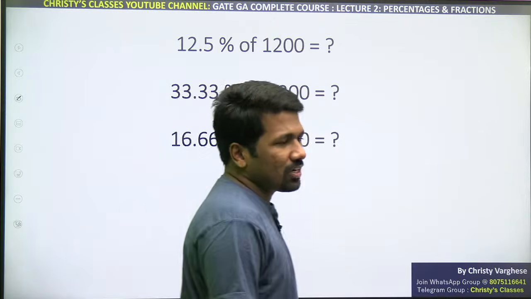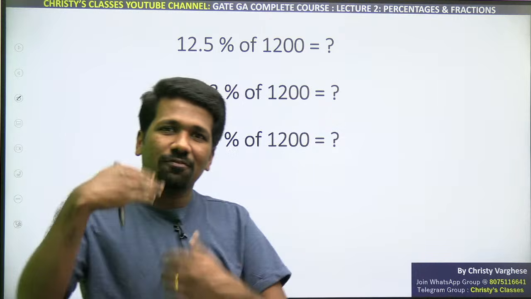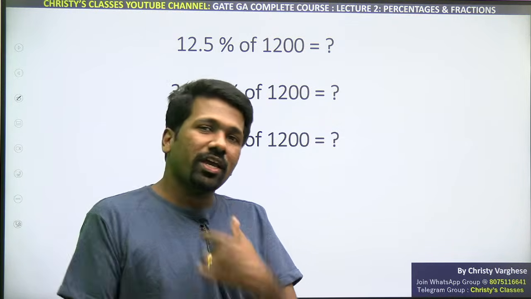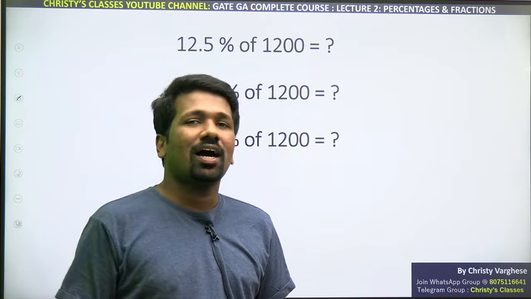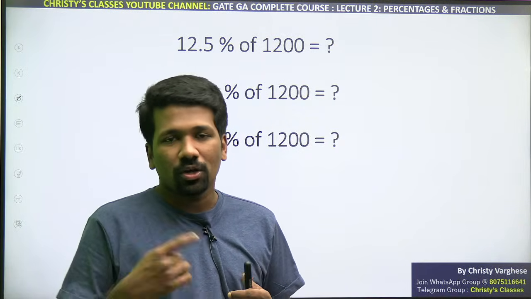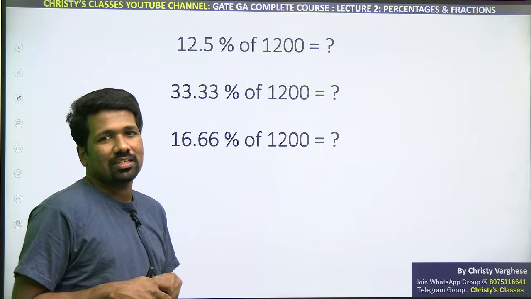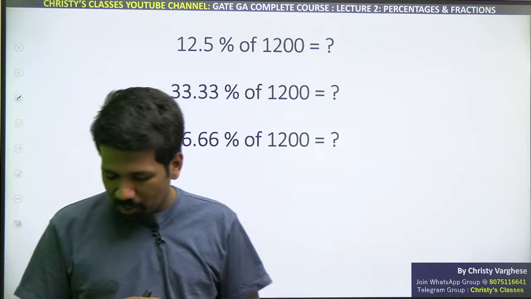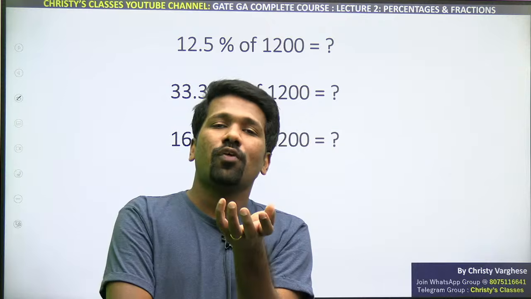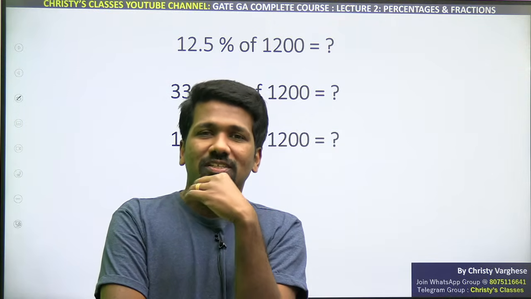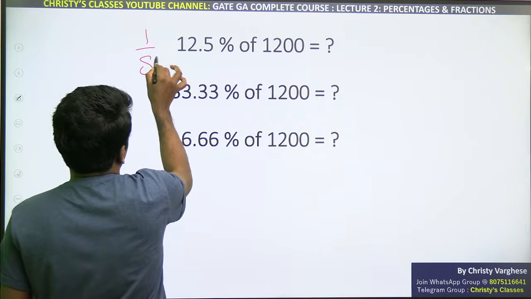So 12.5% of 1200 is half of 25%. 25% is half of 100%. Take another half of that. Half of 1200 is 600, half of 600 is 300, that is 25%. Half of that is 150, that is 12.5%. Are you understanding this? So 12.5 is also a special percentage, an easy fraction. What fraction? Half of half of half means it is 1 by 8th. So 12.5% is nothing but 1 by 8th of the number.